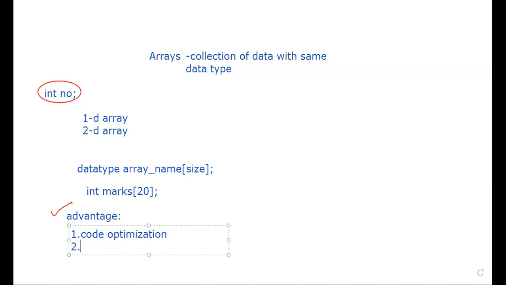And next, if you want to access the data, for example, if in a class there are 50 students, they are arranged by roll number. If you are declaring 50 variables and accepting input, it'll be hard for us to access the data. If the data is stored in an array, it is easy for traversing and easy for accessing. It is easy to access your data either specifically or in a random manner. And moreover, for traversing, for moving from one data to the other, it is very easy.